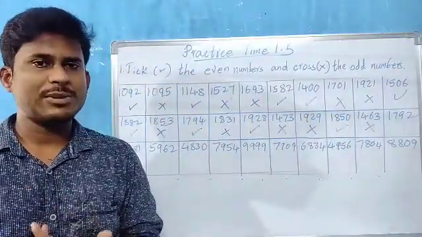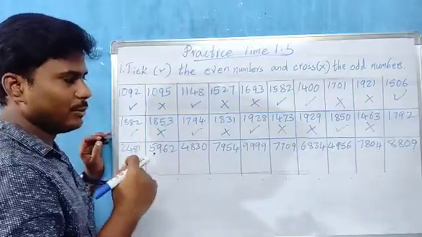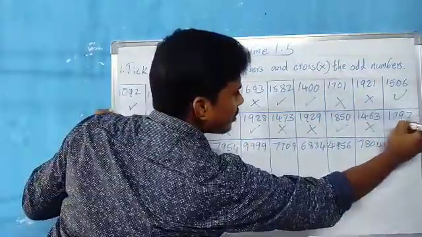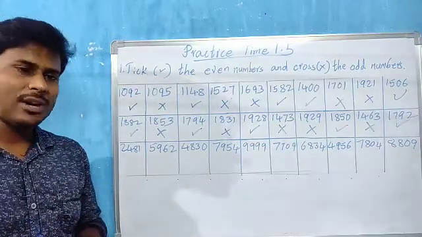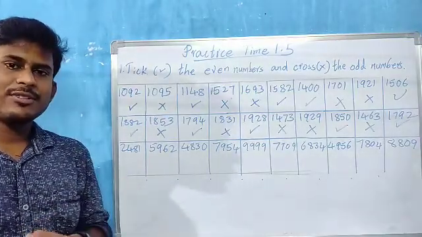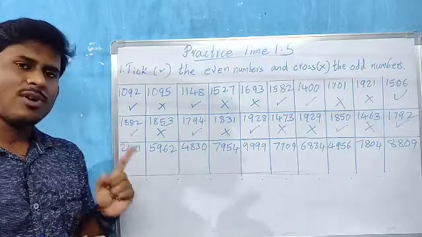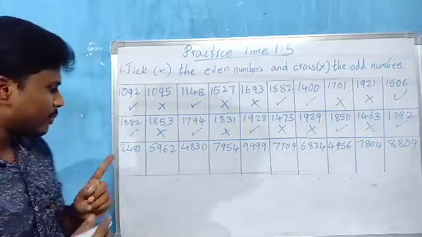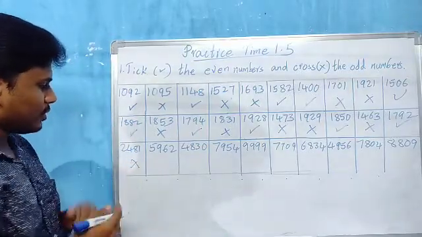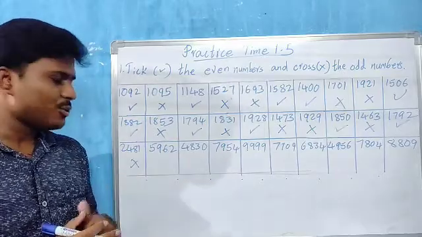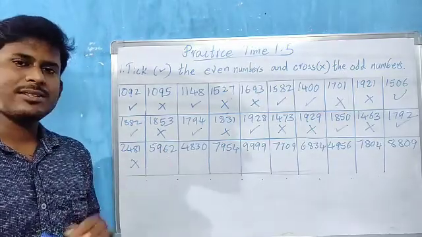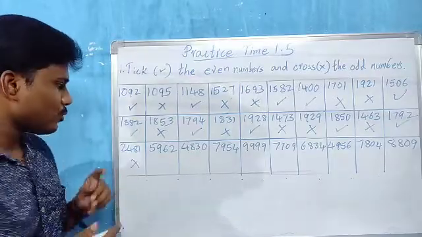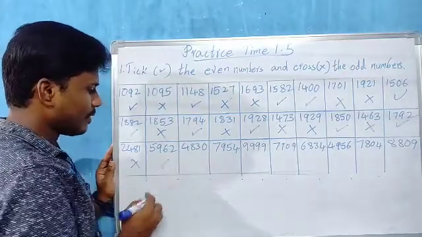1792. 2 is in the ones place, children. 2 is an even number. So the total number becomes even. 2481. 1 is in which place, children? Ones place. So 1 means what, children? Odd number. The total number becomes odd. So cross it. 5962. 2 is in the ones place. So 2 is an even number. The total number becomes even number.